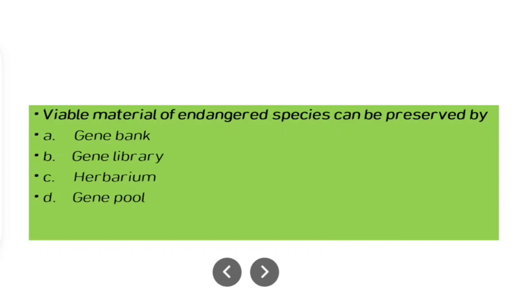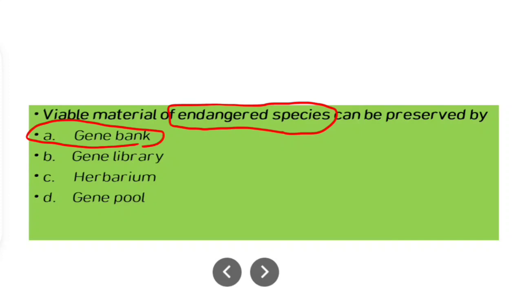Viable material of endangered species. So what are endangered species? Those that are about to go extinct, near to extinction. Viable material of endangered species can be preserved by option A, gene bank. Option B, gene library. Option C, herbarium. Option D, gene pool. So it's actually option A, that is gene bank.